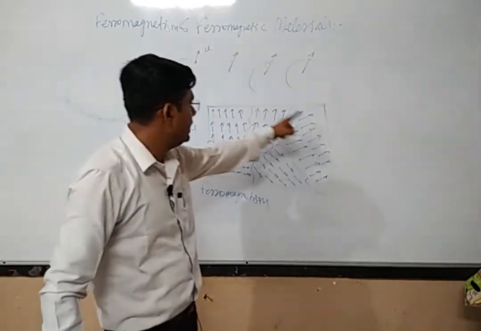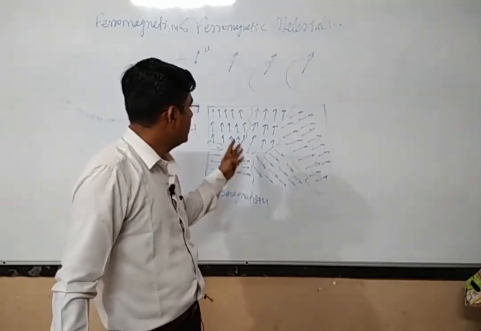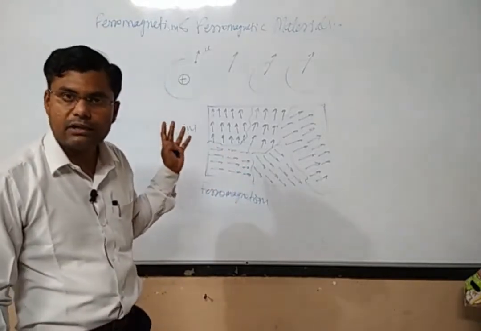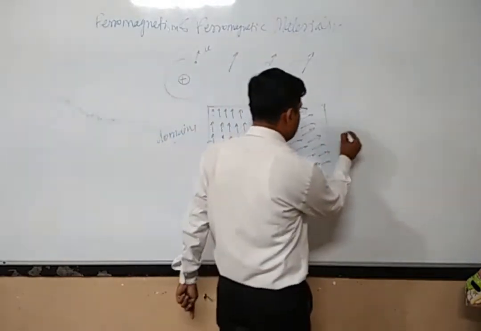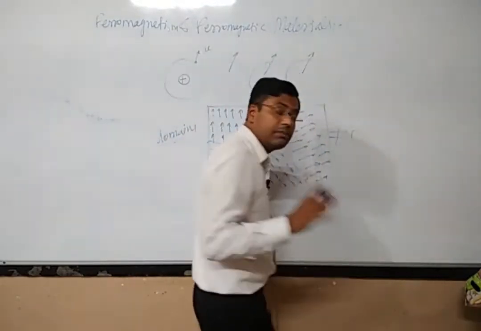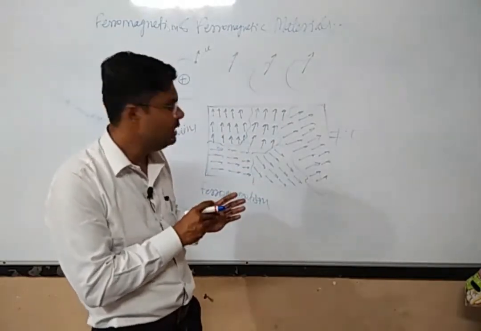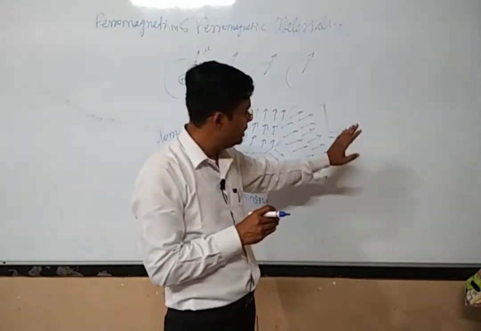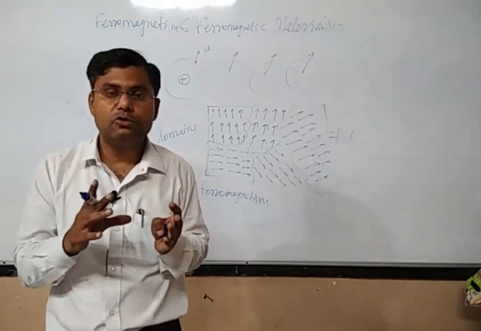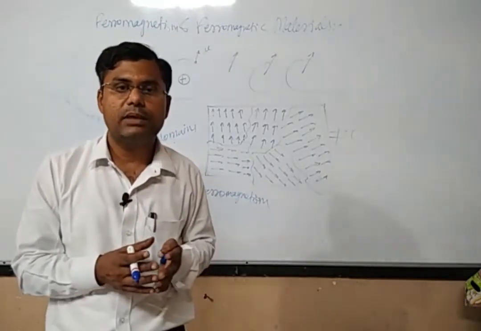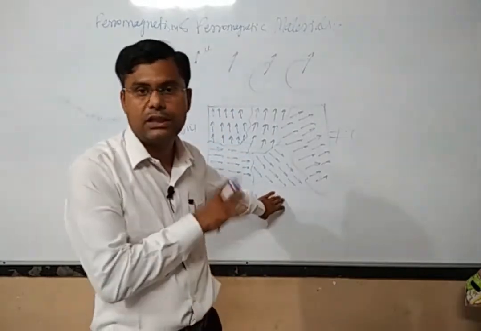Now what will be the net magnetic moment of this material? Even if we don't apply any external magnetic field, the net magnetic moment of this material may not be zero. In some cases it may be zero, but in most cases it is not equal to zero. Such materials are said to be weakly magnetized, even in the absence of any external magnetic field.